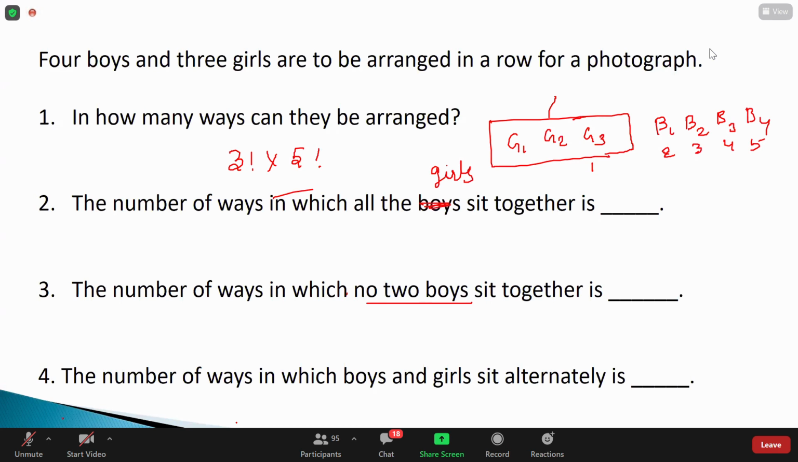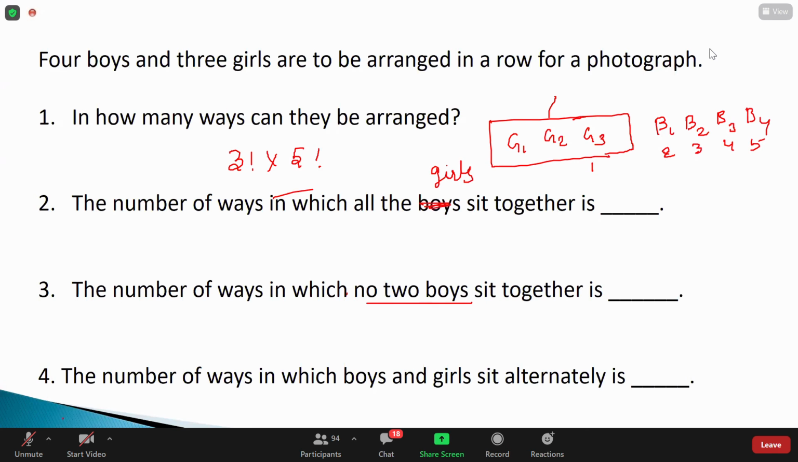Gurjot, any answers for number 3? The same, sir. Same means what? How is it? I mean, they can be sitting alternately, but we can change the positions. So 4 factorial into 3 factorial. Perfect. Can you give the logic step by step so we can work together?